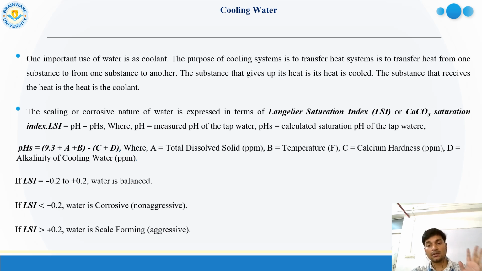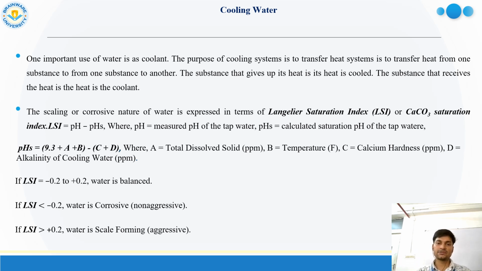Another use of water is cooling. Nowadays a huge amount of water is used in industry as a coolant, because the purpose of a cooling system is to transfer heat from a heated body to the water, as water has the capacity to absorb heat.